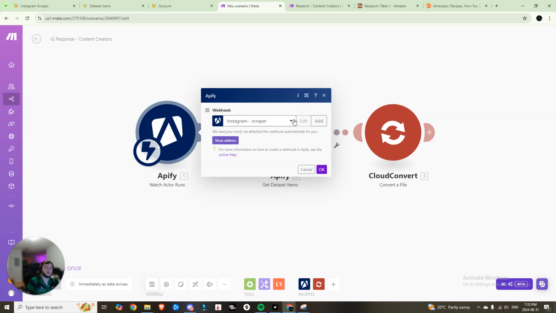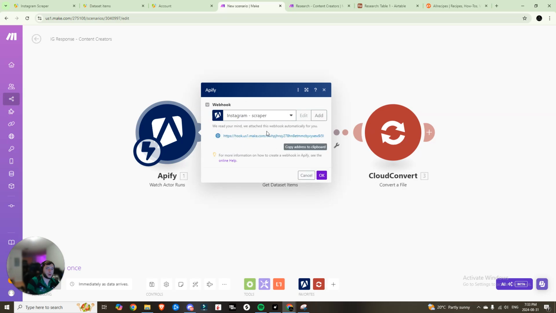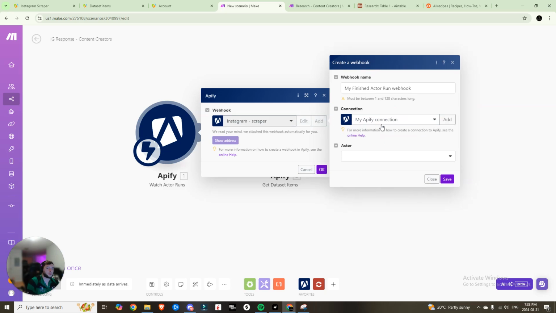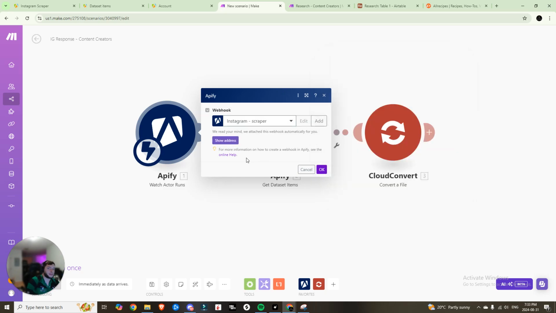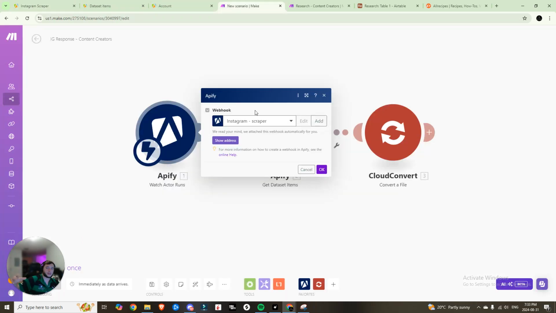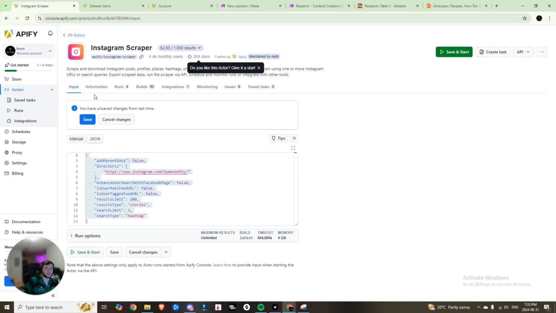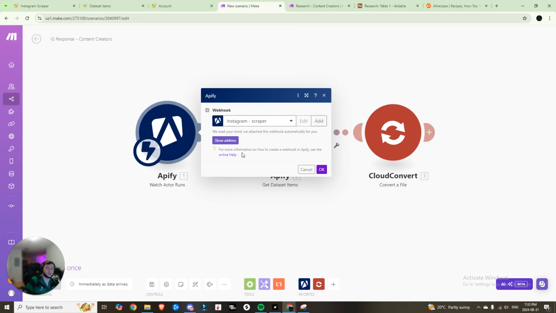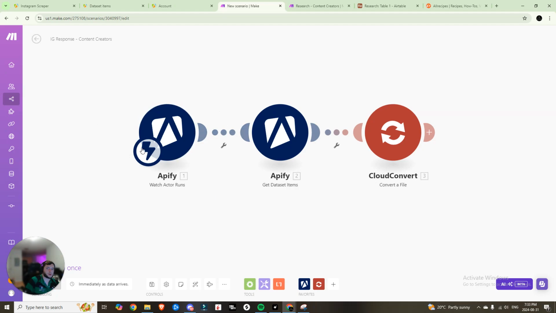So what's happening, once again, is this is connected to Apify, right? We have a webhook URL that's available here, and this one is connected to Instagram as well. So just to show you what that looks like, if I open this here, you can choose your actor. So I chose this Instagram scraper as the actor. I named my webhook Instagram scraper, and I hit save. And so now it's linked to this Instagram scraper, and it's waiting until that has finished processing. So once this run has completed and it hits 22 seconds or however long it takes, it's going to trigger this webhook, and this webhook's going to fire.